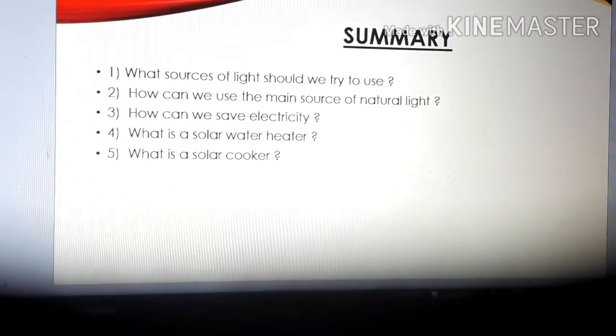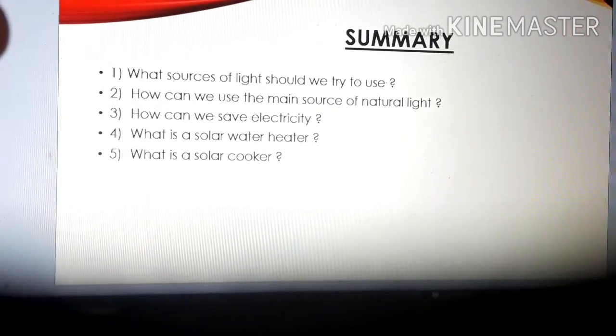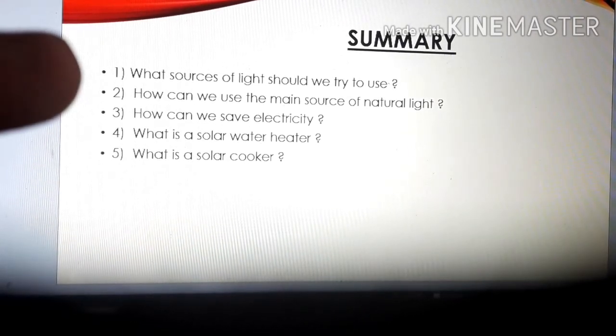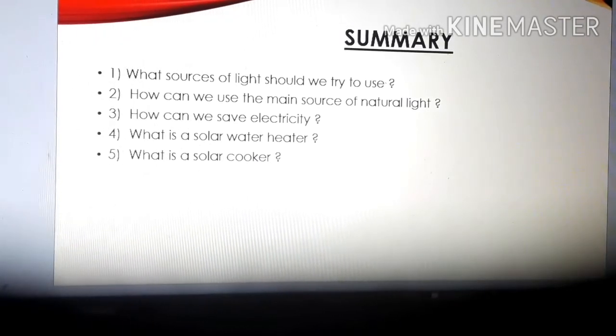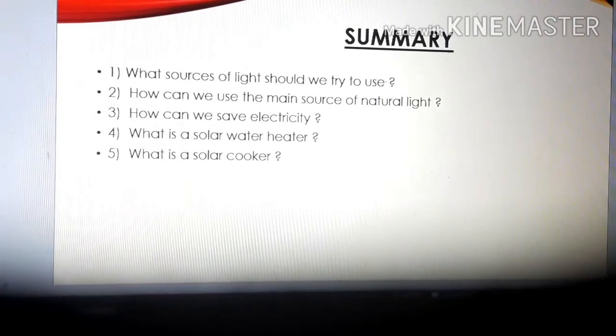Next question comes here. How can we use the main source of natural light? How can we use it, children? We can use solar panels. If we use a solar panel, it consumes the heat of the sun and what, children? That gets converted to electricity. Through that we get electricity.